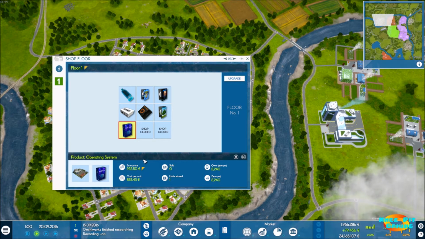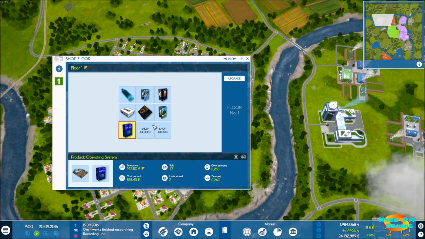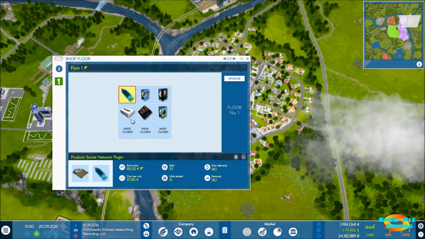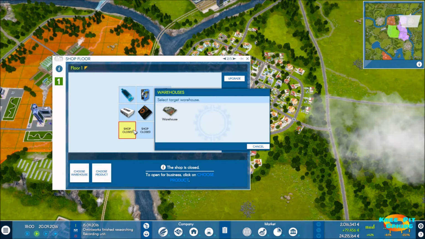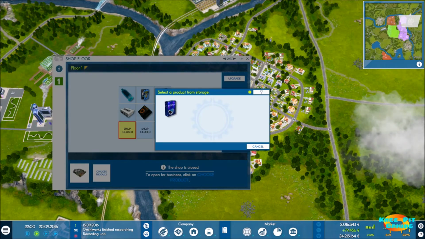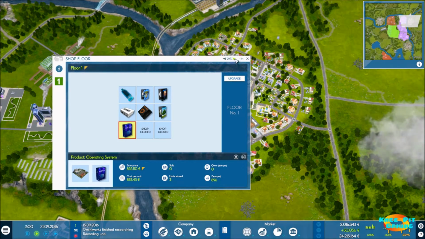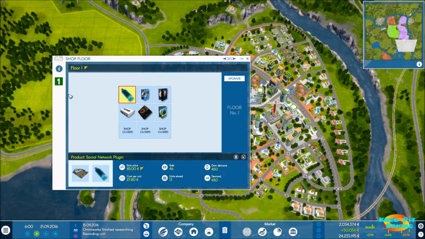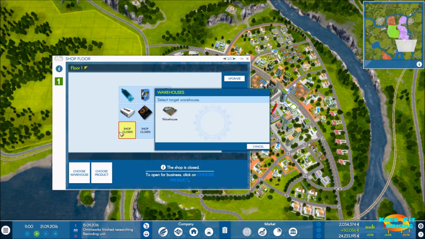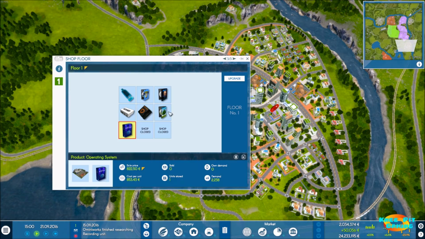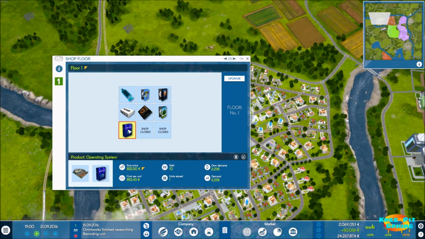All right, so let's go ahead and try to sell that for about, well, we'll give it a shot. $900 for an operating system seems just a wee bit on the expensive side. And I've already made the mistake I have made previously. I'm going to have to reset that price momentarily because I went ahead and set the price before I got all of my shops opened. So let's go ahead and take care of that. Okay, now all of our shops are open.